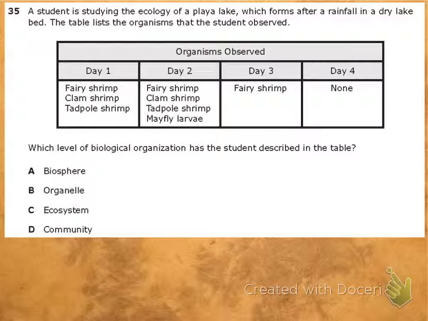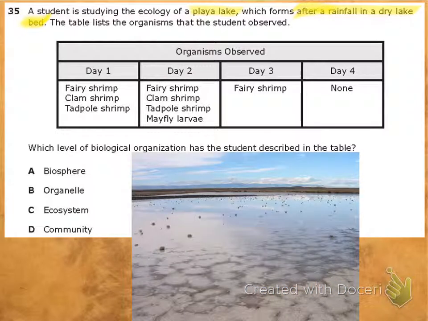Okay, so first things first, what we're going to do is what awesome people do, and that is highlight a few things. A couple of things to remember. Notice it says of a playa lake. It doesn't say Lake Playa, right? So that should tell us that the name of this lake isn't Playa Lake. So don't think of it as a single lake or a single place. This is actually a type of lake. So a playa lake is a type of lake. And we know from the next highlighted thing that it forms after rainfall in a dry lake bed. So what does that look like? That's going to look something like this.